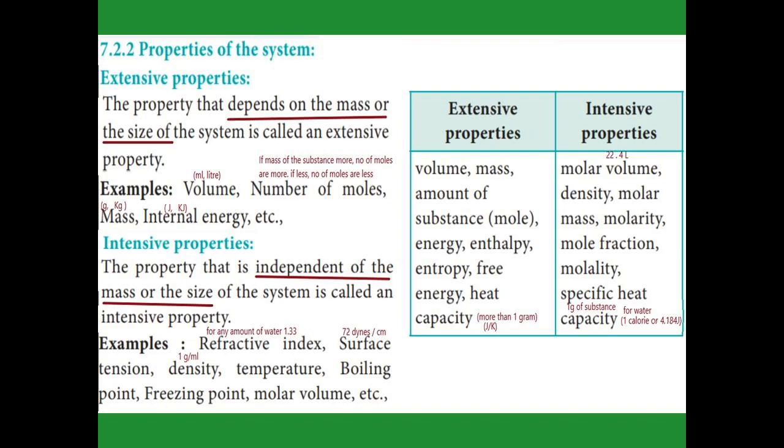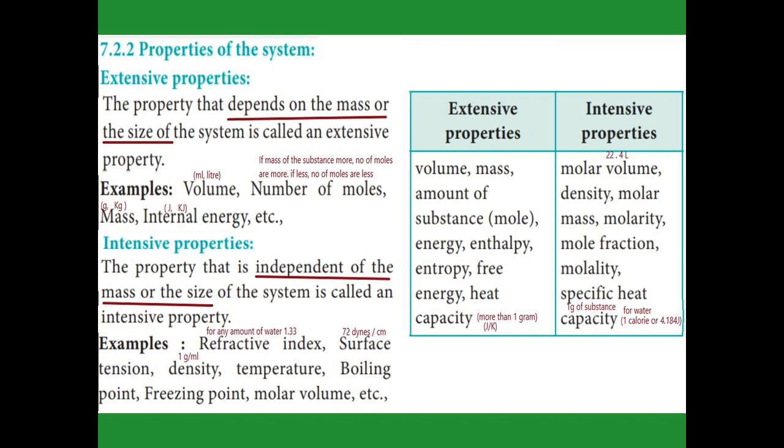The boiling point of water, for a small amount of water, is 100 degrees Celsius, and for a larger amount of water it is also 100 degrees Celsius. So it does not depend on the mass and size of the system. So boiling point, freezing point, molar volume, all those things are intensive properties. Now, some more examples of intensive and extensive properties are given in the table column.